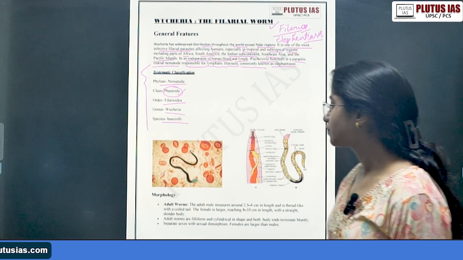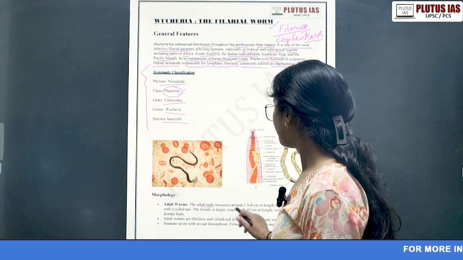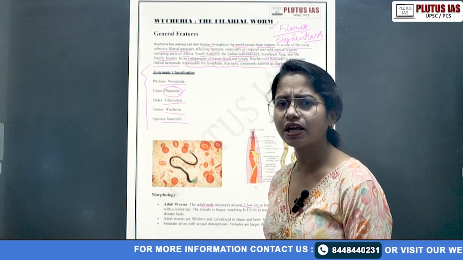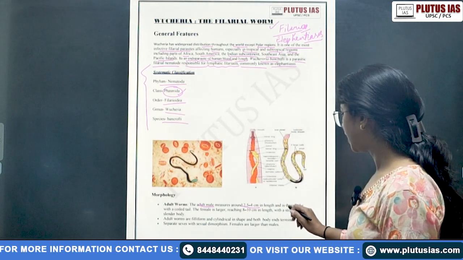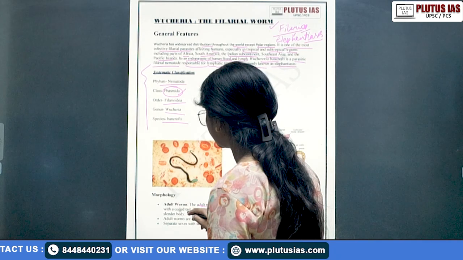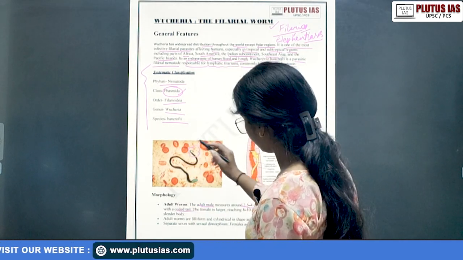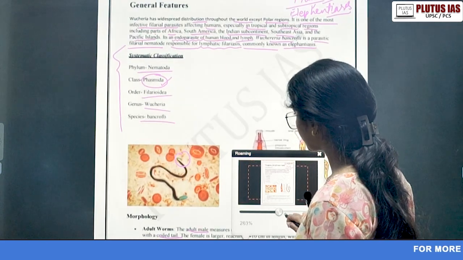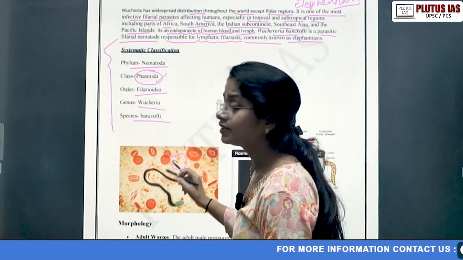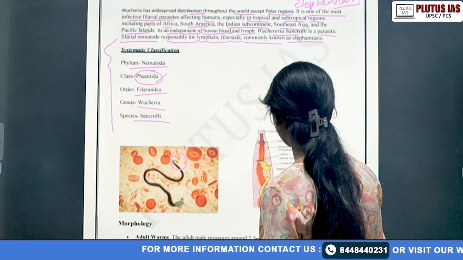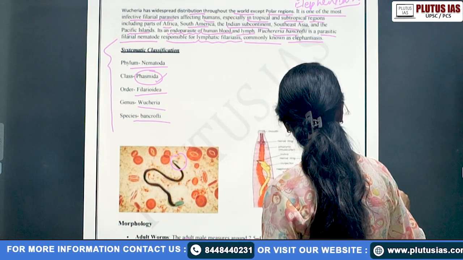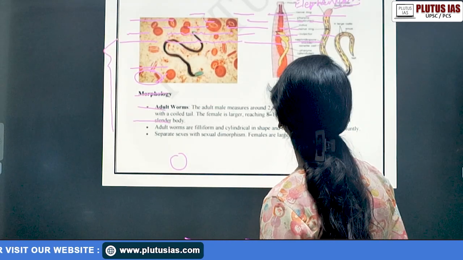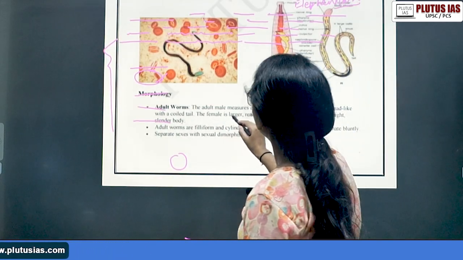What is the morphology? Adult form: the adult male measures around 2.5 to 4 centimeter. Of course, we can see it with the naked eye also in length, and it is thread-like with a coiled tail. Look at this, if we zoom in, we can see that it has a coiled tail. So that is one of the major features. The female is larger.